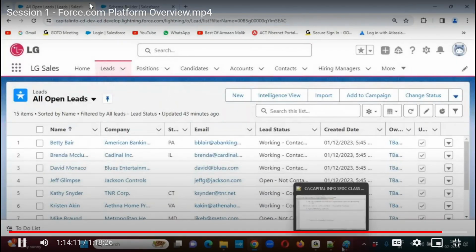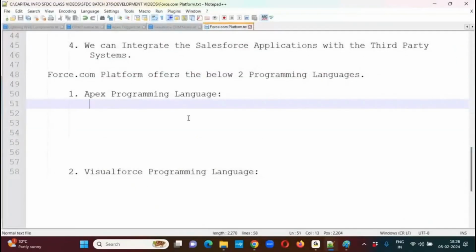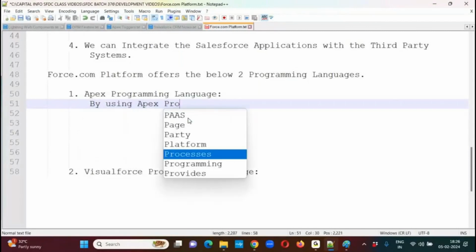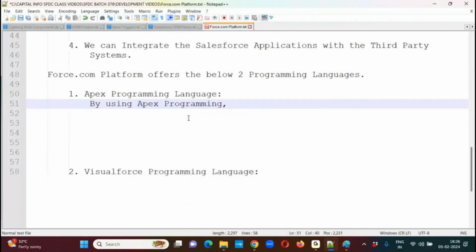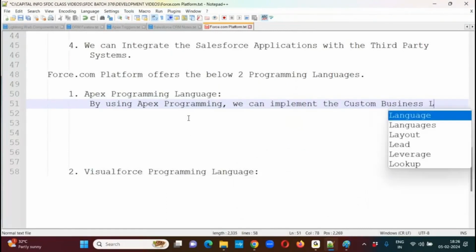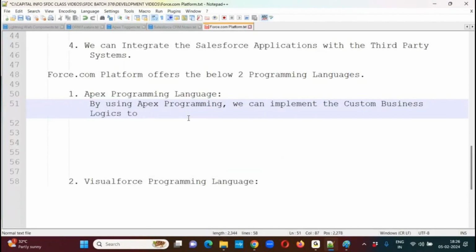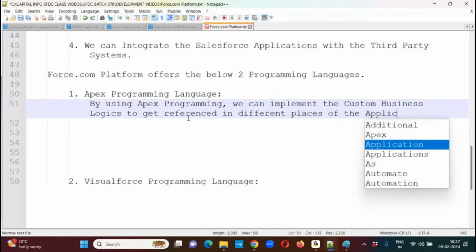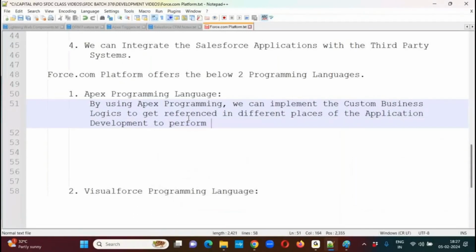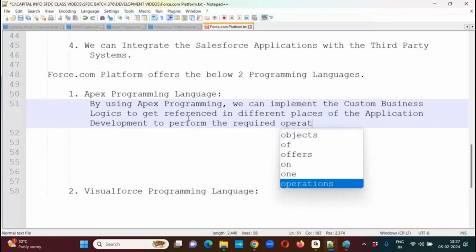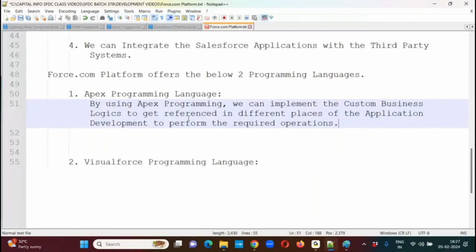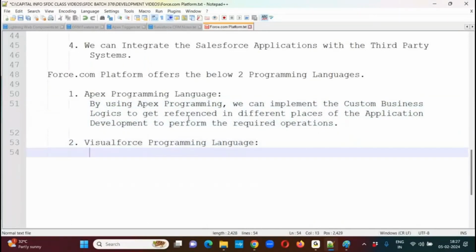Now let's see. Make a note of these 2 points here. Apex programming. By using Apex programming, we can implement the custom business logics to be referenced in different places of the application development to perform the required operations. In order to perform the required operations, we are using the help of Apex programming.